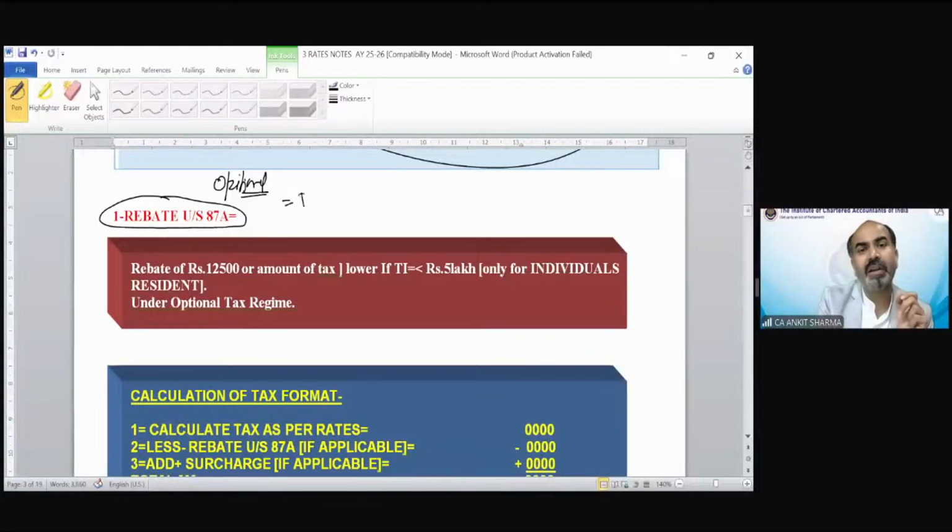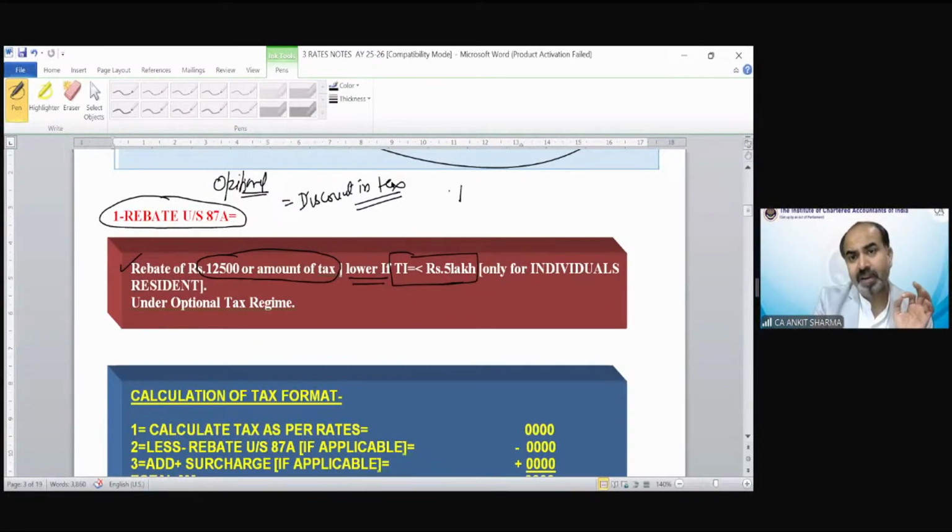Rebate is a kind of a discount in tax. That is a discount in tax. So rebate's general meaning is discount from tax. Rebate says that you can get a discount of 12,500 rupees or the amount of tax, whichever is lower, if your total income is less than or equal to 5 lakh rupees.